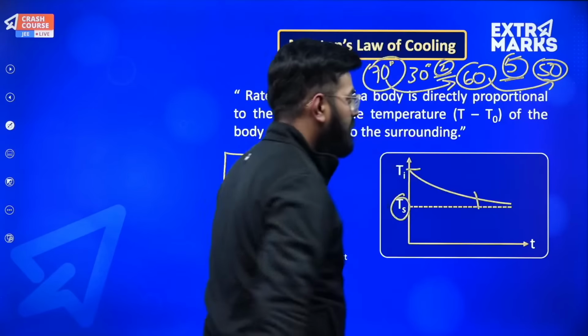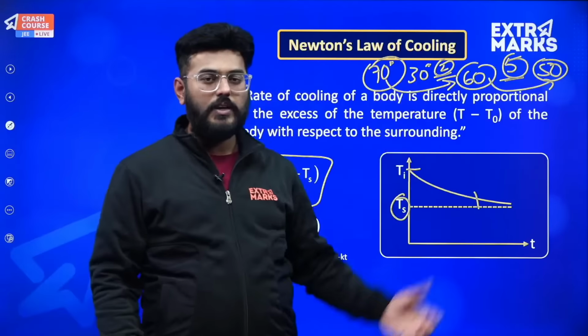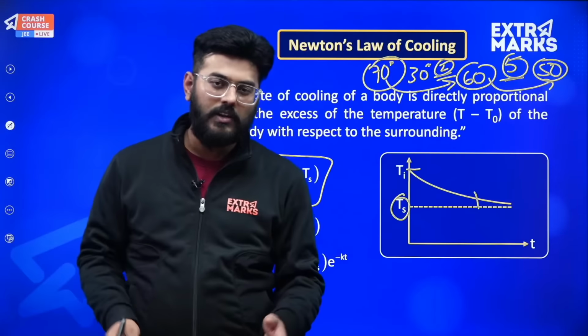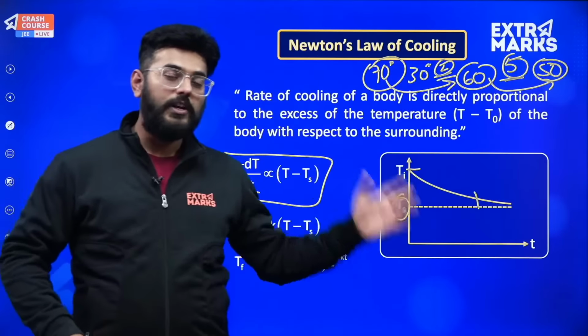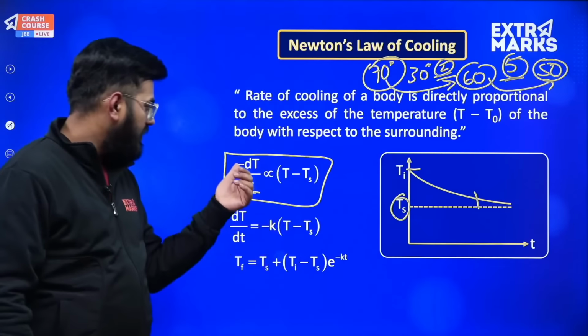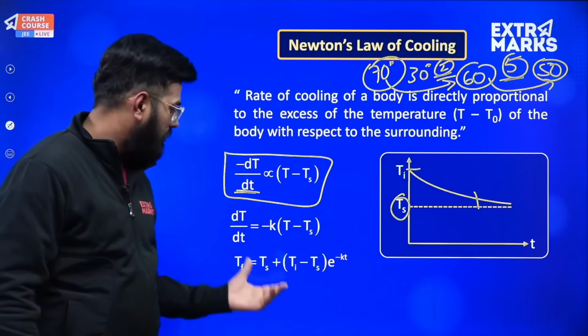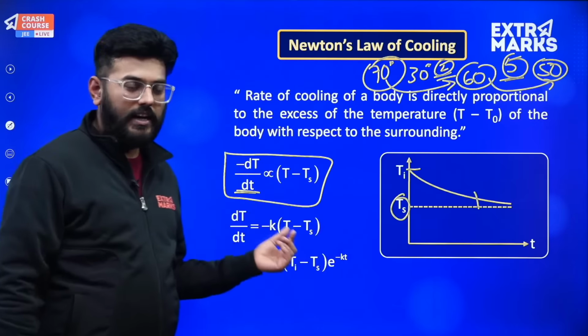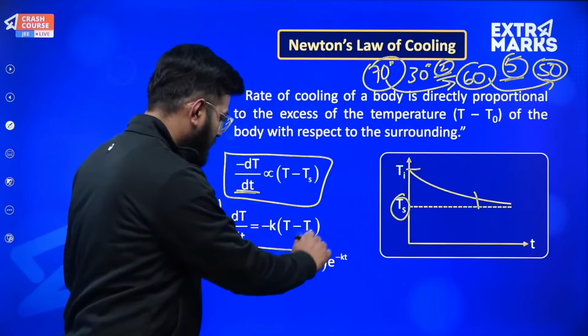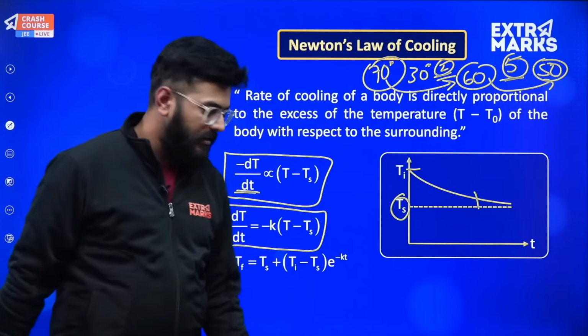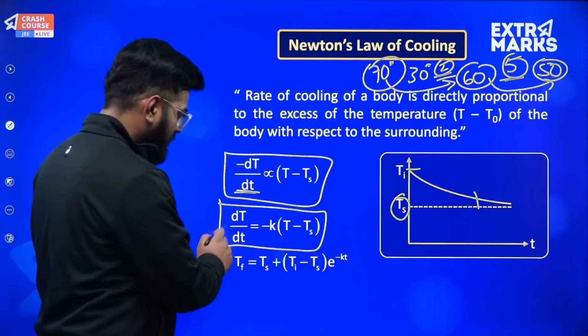So what this actually means is that the more the difference between the temperature of surrounding and the medium, the more will be the rate of decrement of that temperature, and decrement is justified by this negative sign which we have provided. And this is what Newton's law is all about. We will eliminate this proportionality and put in a constant over there, that is k, and finally we just need to use calculus.